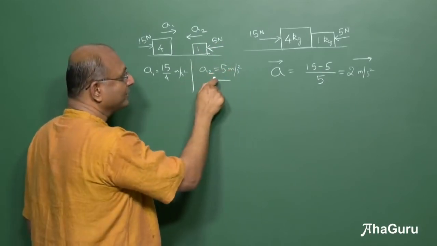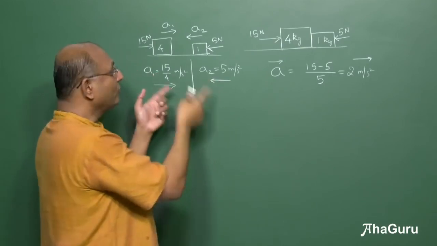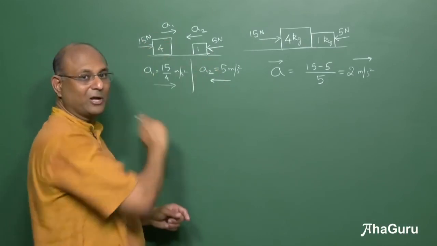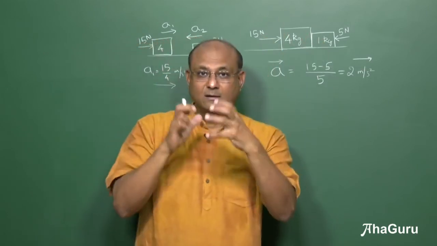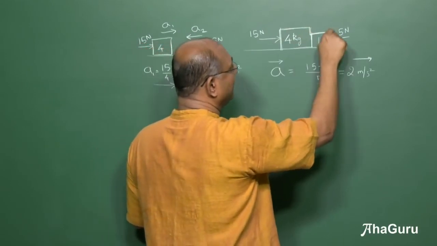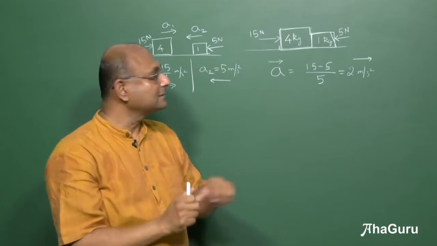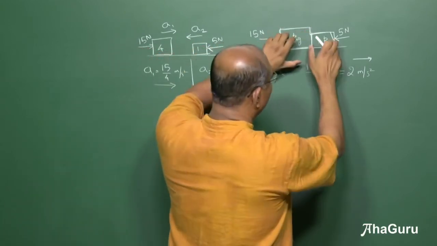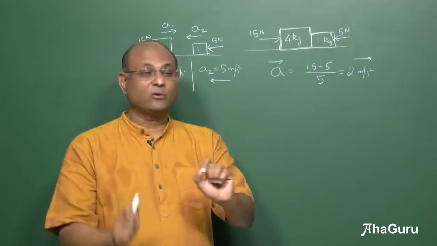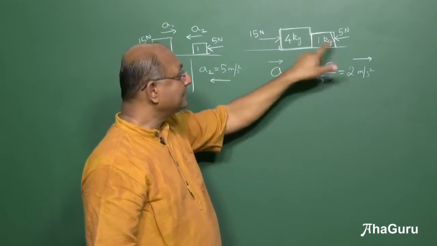Not just that, A2 is in this direction, A1 is in that direction. Equal? No. So you cannot write F equals ma together for this. You can do it for this block, you can do it for that block. Whereas if it is all joint and they are moving together, you can think of this as one big block. But you can't always think of it as a big block. Sometimes this might push and maybe that will run away a little further. In that case, if the accelerations are different, then you cannot write net force by mass for one big block. You have to do it as separate blocks.